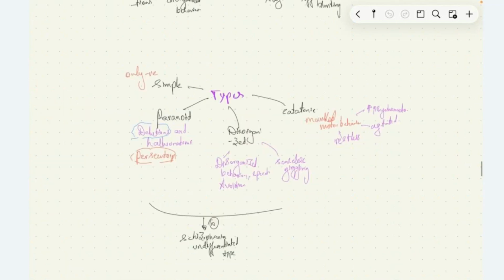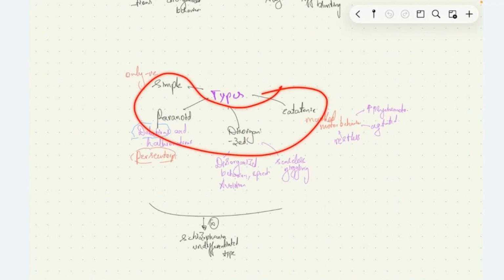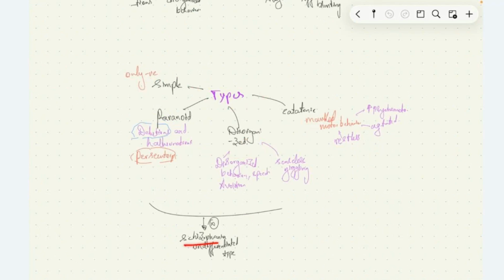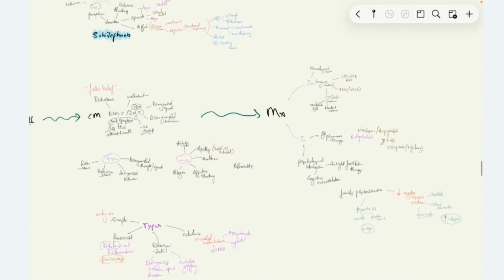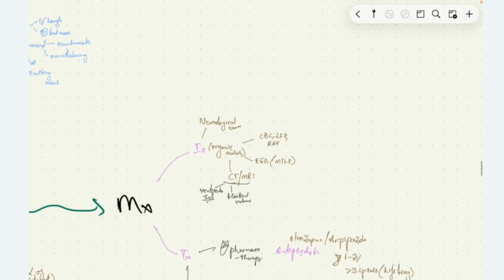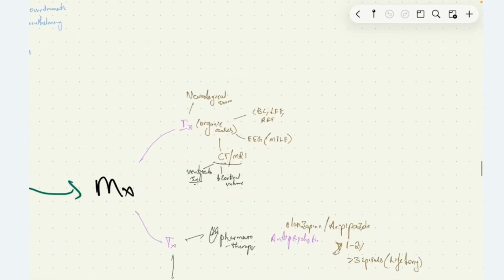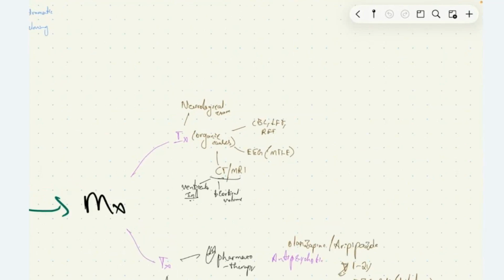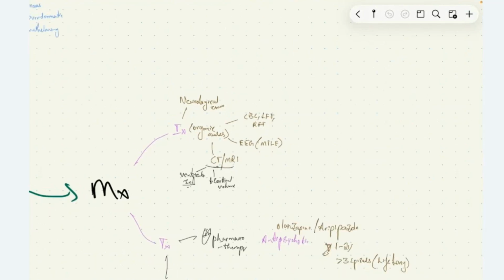If the patient doesn't fit into these four categories, it's called schizophrenia, undifferentiated type. Next, we have management. We do investigations to rule out any of the organic causes causing these symptoms which we see in schizophrenia. Investigations: we have neurological examination, where you perform a detailed neurological examination.